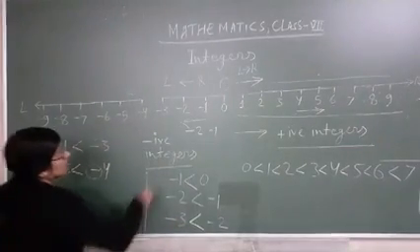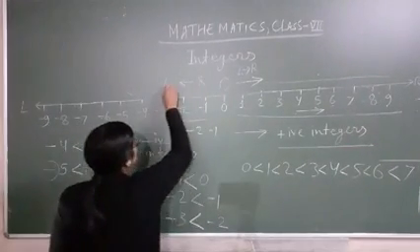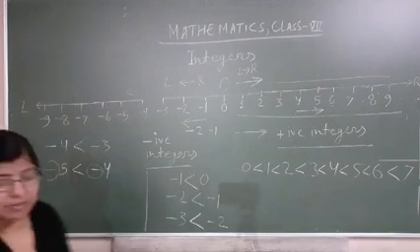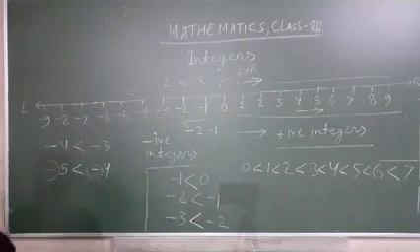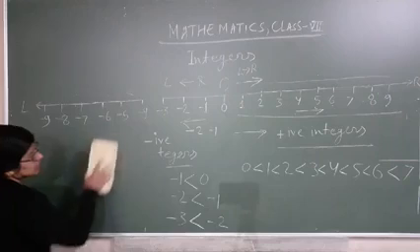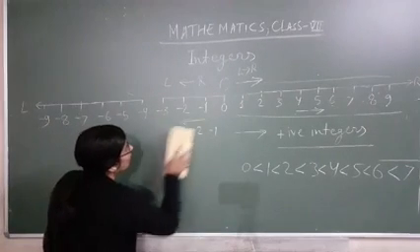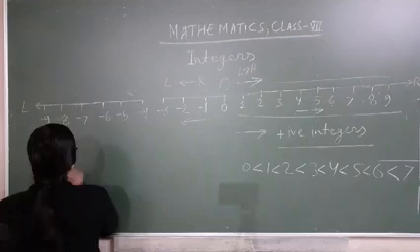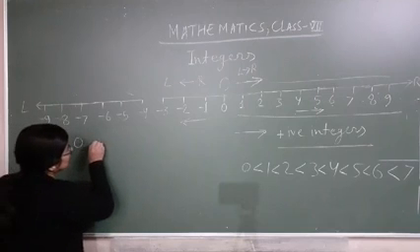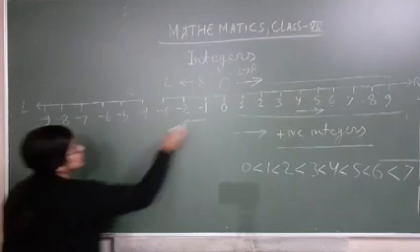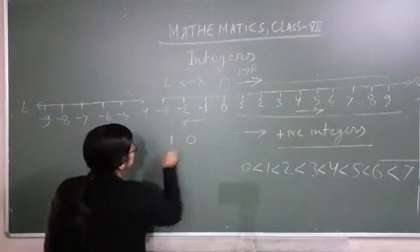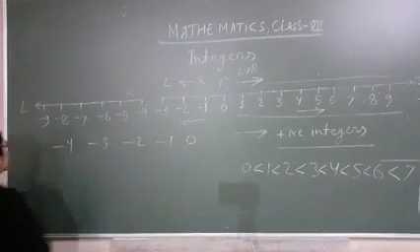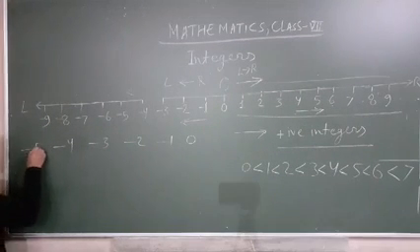Okay? So when we go right to left on the number line, numbers will be in descending order. If we write this, we will write like that: suppose 0 here, 0, minus 1, minus 2, minus 3, minus 4 and minus 5.